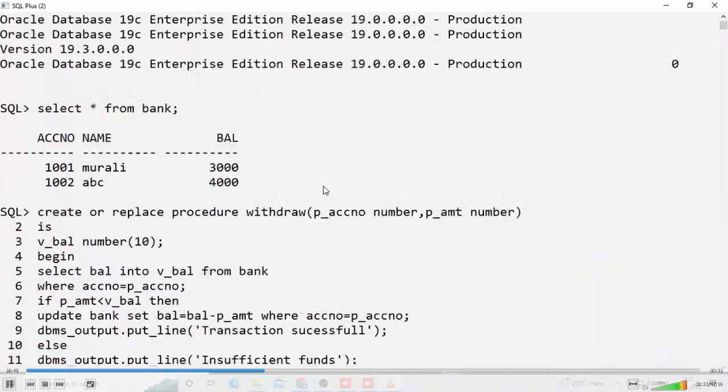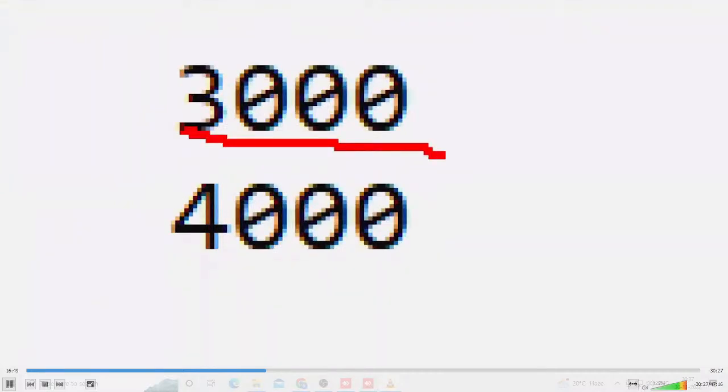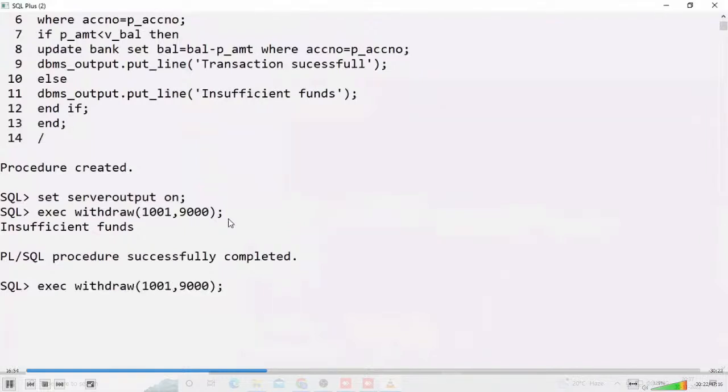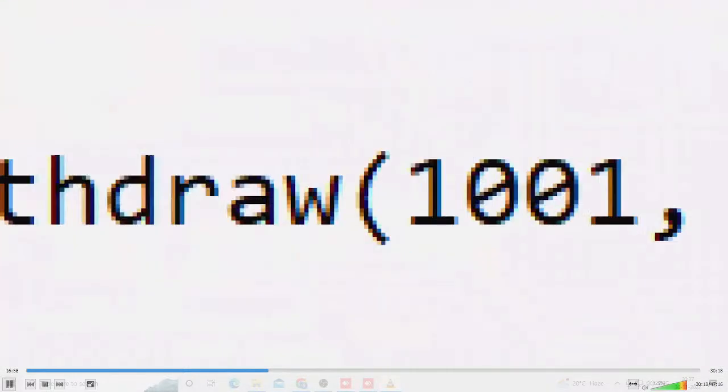For example, in this case, my balance is 3000. Now I try to withdraw 2000 rupees. And now here, check it out. Observe here, 1001 is my account number. I try to execute again, withdraw.